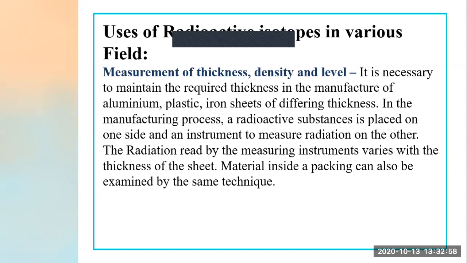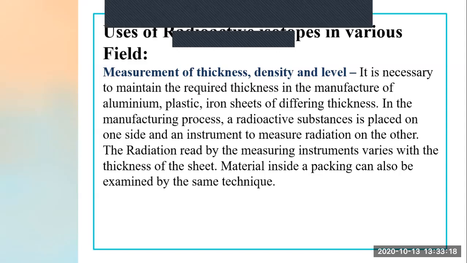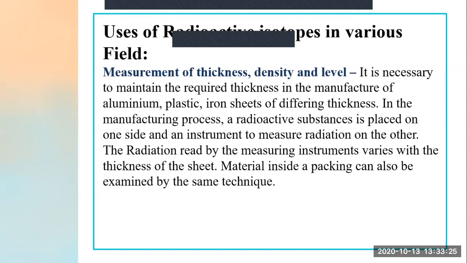When we are making some substances out of aluminium, plastic, iron and sheet, we have to measure what the thickness of that substance should be, so that we can find out the dimension of that material. So for that reason, it is required to measure the thickness of that substance.